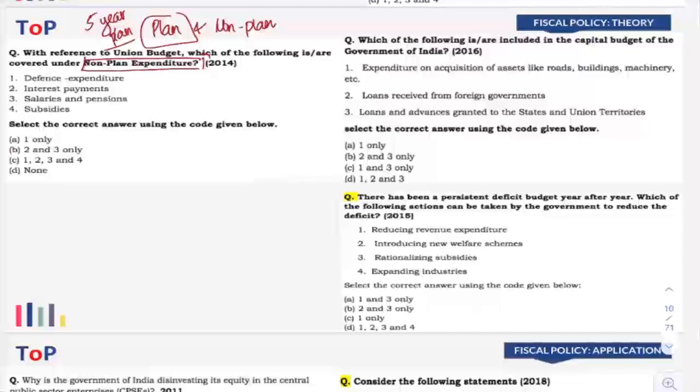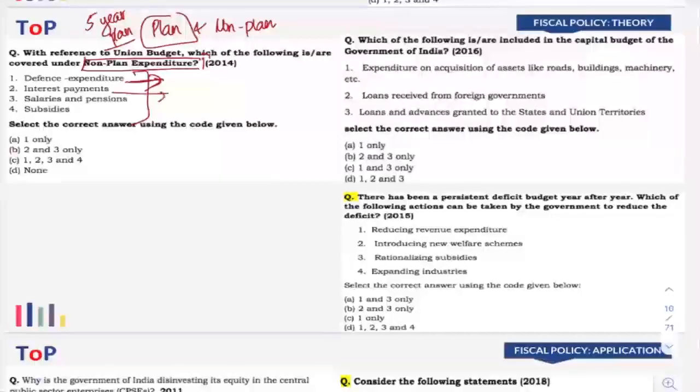Now here, the options given are, first, defense expenditure. Does defense become part of our 5-year plans? Usually not, right? 5-year plans are mostly focusing on how to achieve economic growth. So that mostly deals with the infrastructural development aspect, the various sectors such as industrial development, agricultural development, all those things are actually emphasized when it comes to the 5-year plan. So defense expenditure does not become part of our 5-year plans. So as a result, it is an example of non-plan expenditure.